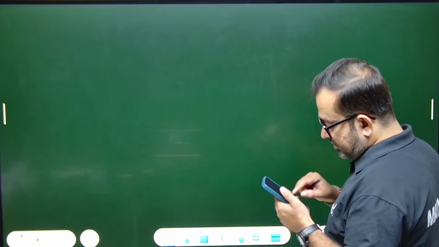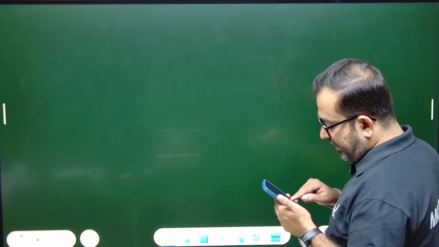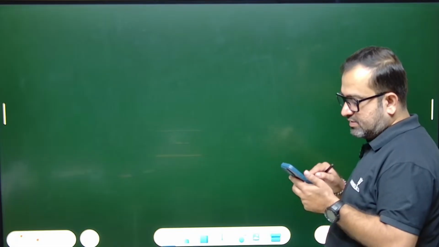Okay, so next question, let's see. Find the zeros of the polynomial and verify the relation between the zeros and its coefficients. Very easy question.